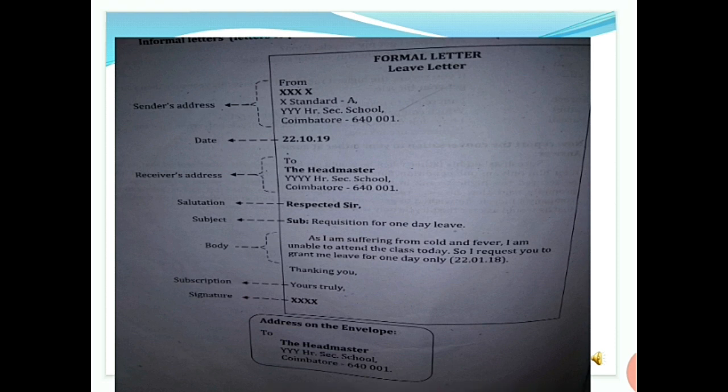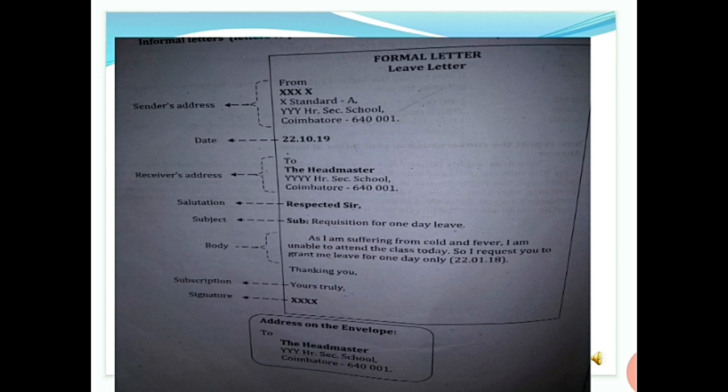After you finish this, don't forget to write the address on the envelope, what you have written in the receiver address. That is to the Principal of Kamaraj Metric High Secondary School, Chennai 23. So this is the perfect formal letter. First sender address, then date, receiver address, salutation, subject, body, subscription, signature, address on the envelope. You can use it as your example.